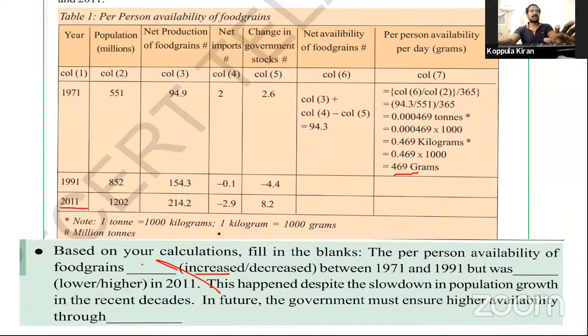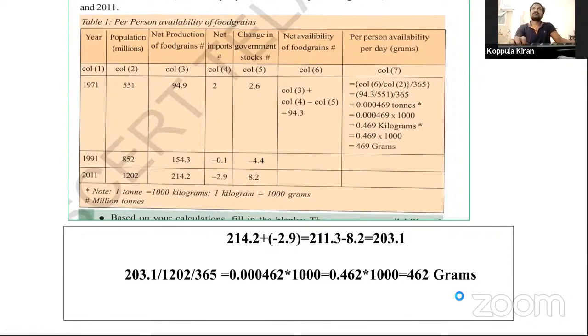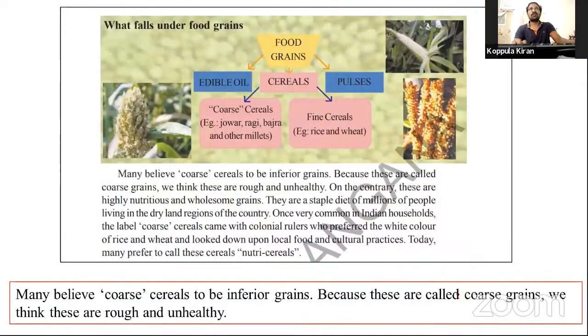In the same way, 2011. This is what happened. See this next slide. Same manner, we are using the same method here. This is 462 grams only. So it is decreased compared to both 1971 and 1991. So in our India, food grains availability per person per day is only 462 grams. This is very low. In this case, we require food security more and more.